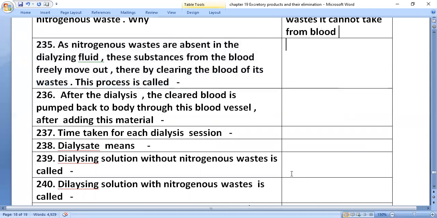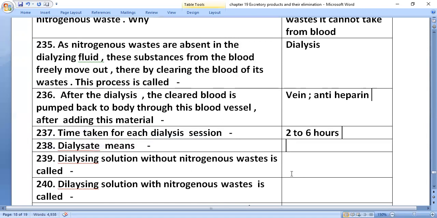As nitrogenous wastes are absent in the dialyzing fluid, these substances freely move out of the blood, thereby clearing the blood of its wastes. This process is called dialysis. After dialysis, the cleared blood is pumped back to the body through a vein after adding antiheparin. Time taken for each dialysis session is 2 to 6 hours.